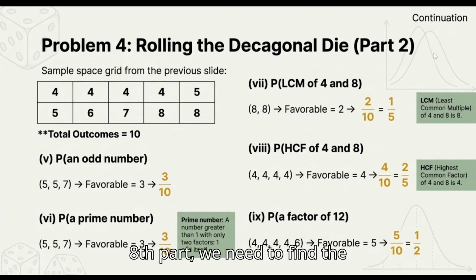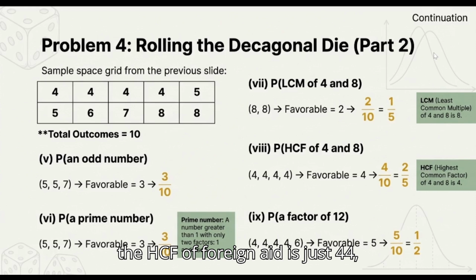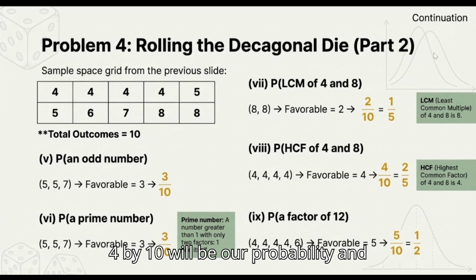Then for the eighth part, we need to find the probability of the HCF of 4 and 8. The HCF of 4 and 8 is just 4. 4 occurs 4 times in the sample space. So 4 by 10 will be our probability. And if we simplify it, that is just 2 by 5.